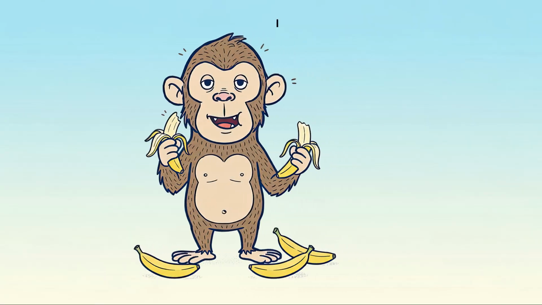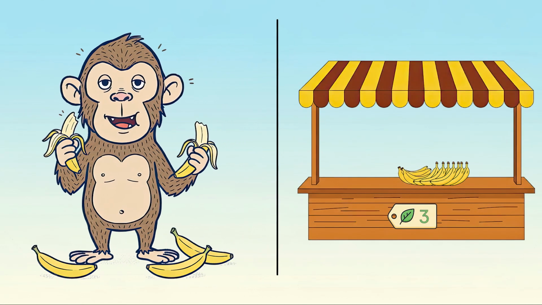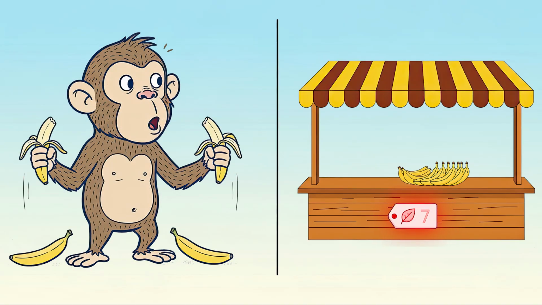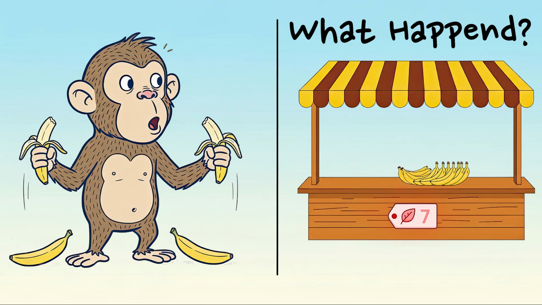Last week, Moko bought his favorite banana for 3 leaves. Today, that same banana costs 7. Same fruit, same Moko, but somehow, he's getting poorer. So, what's actually happening to his money?